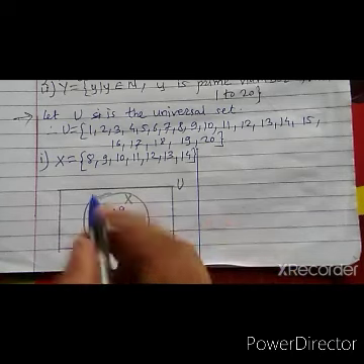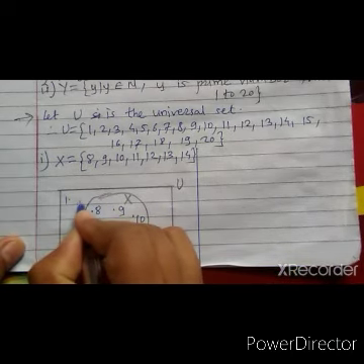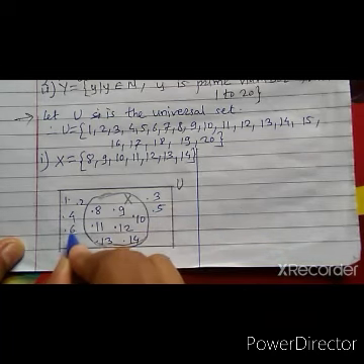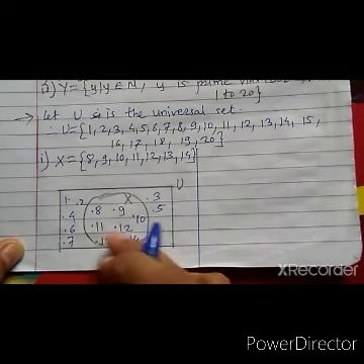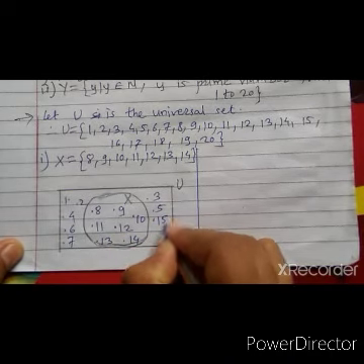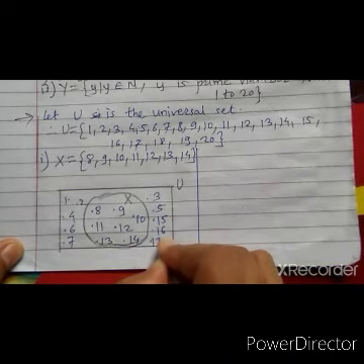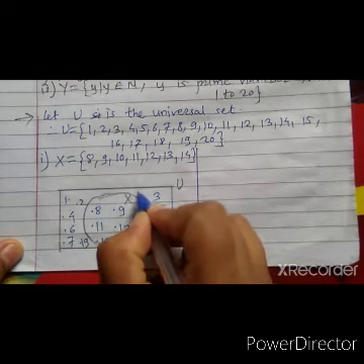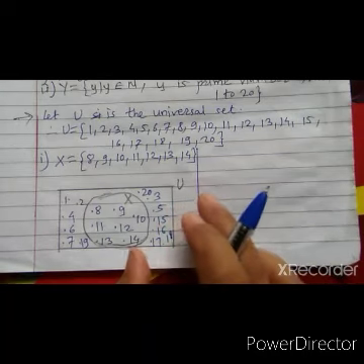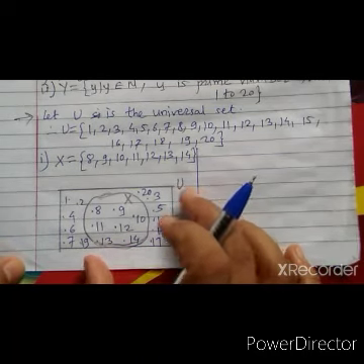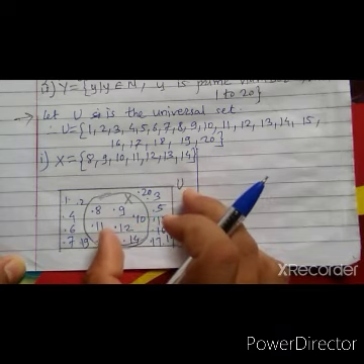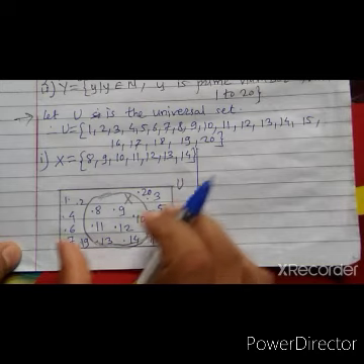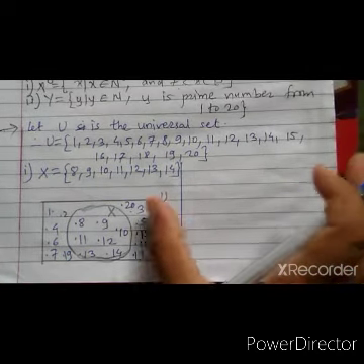Now the other elements: 1, 2, 3, 4, 5, 6, 7. Now 8, 9, 10, 11, 12, 13, 14, 15, 16, 17, 18, 19 and here 20. So this is the universal set, and X is a subset of the universal set. So by this diagram we can show this X and U.